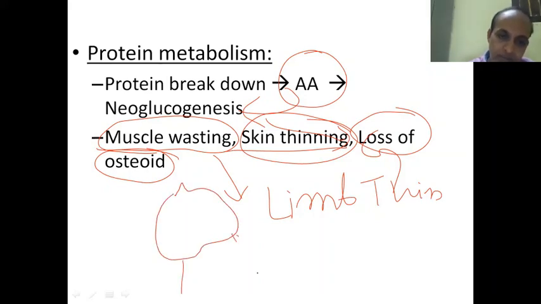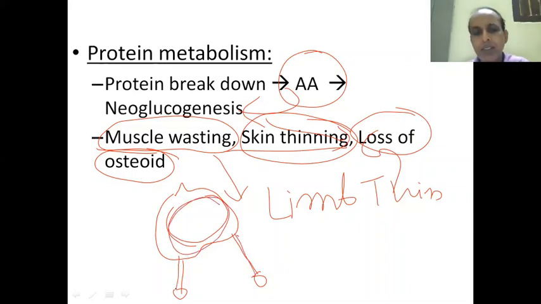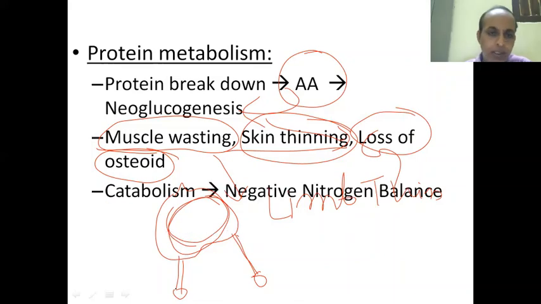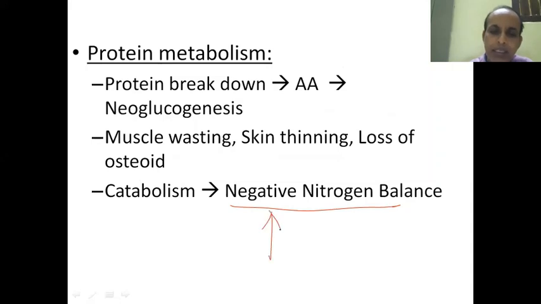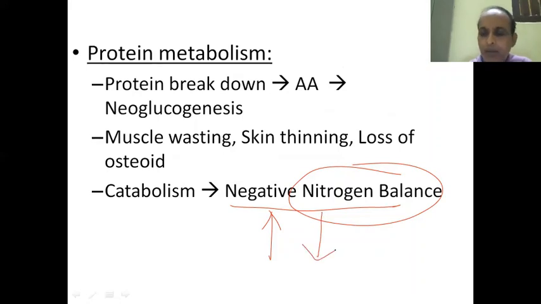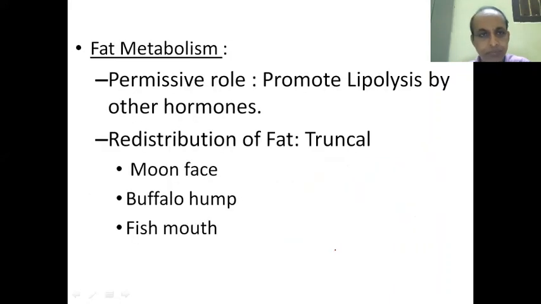Orange over matchstick. Thin limbs, because of the muscles wasting, there is a protruded belly. Limbs are very thin, so it is typically described as orange over matchstick. Because of the excessive catabolism, there will be negative nitrogen balance. Negative nitrogen balance means less buildup, less nitrogen assimilation in the body, but more excess loss. So catabolism is more, anabolism is less. So it leads to negative nitrogen balance.